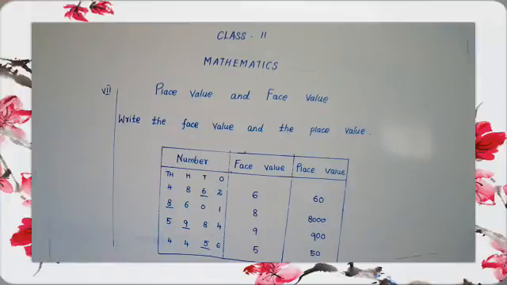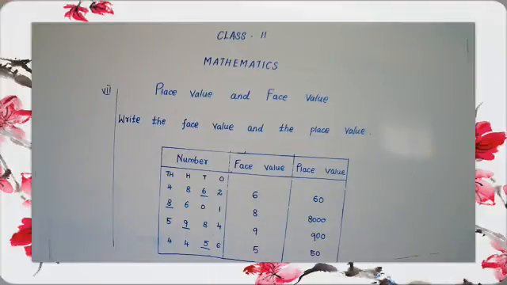Then see the second one, B. First we have to mention ones, tens, hundreds and thousands. Which number is in the ones place? 4. Yes. 1 times 4 is 4. We have to write the first dash for 4.